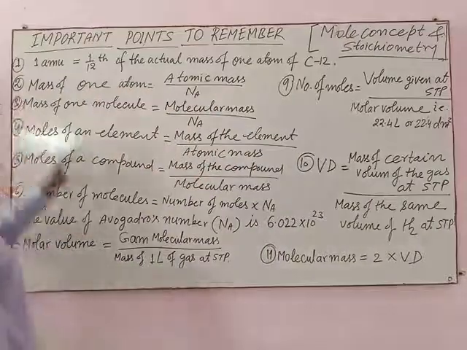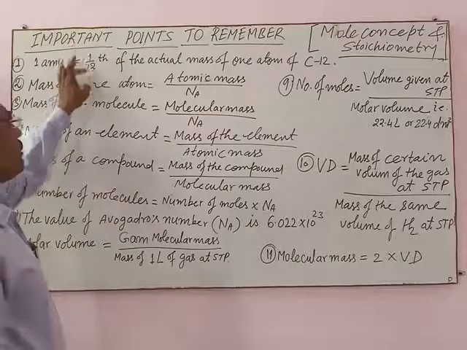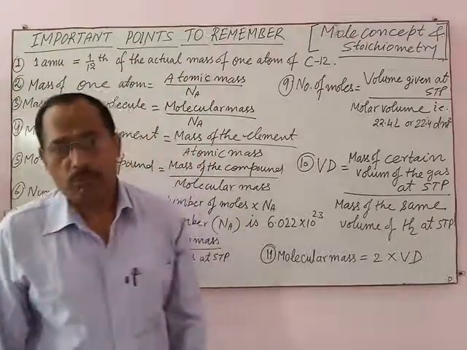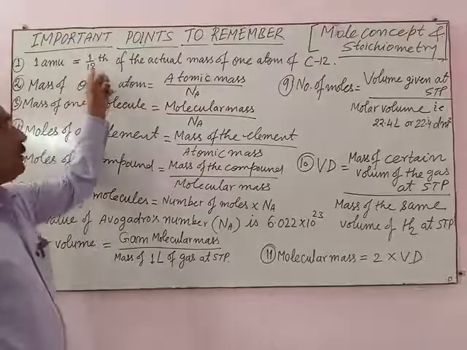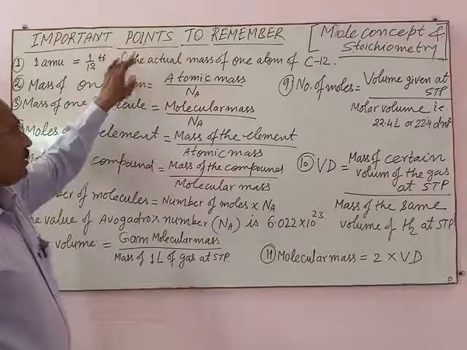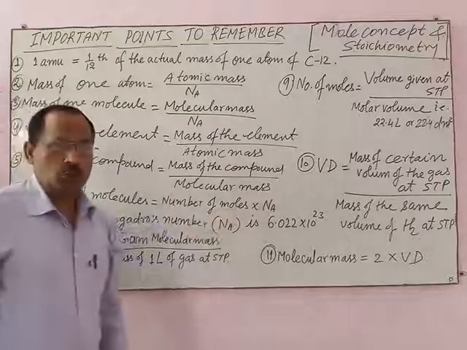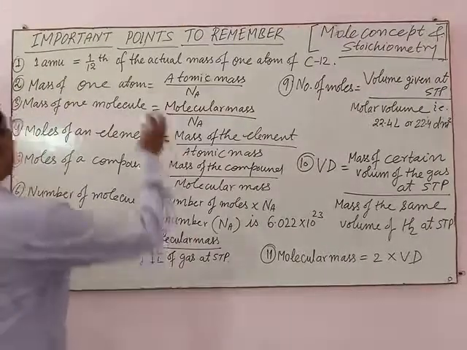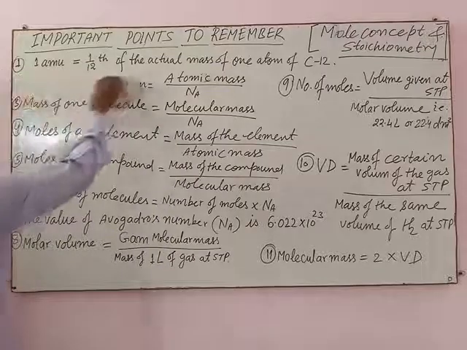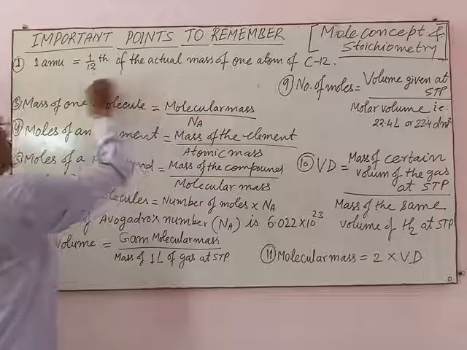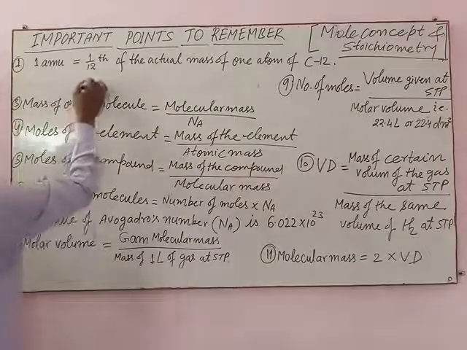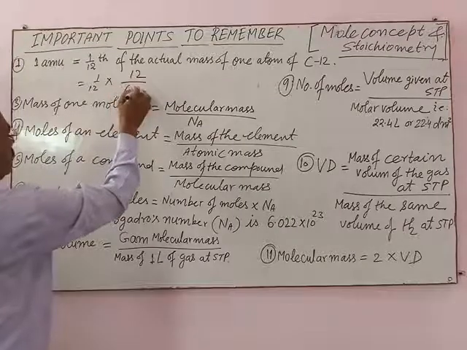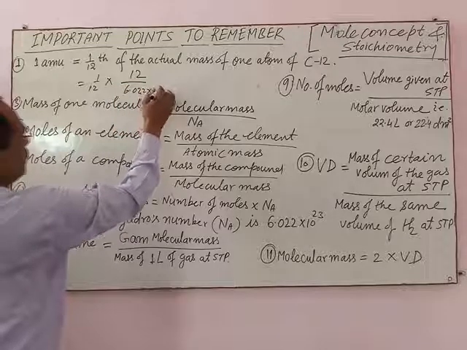And how will you find it? 1 AMU equal to 1 by 12 multiplied by actual mass of one atom of carbon, means 1 by 12 multiplied by 12 divided by 6.022 into 10 power 23.